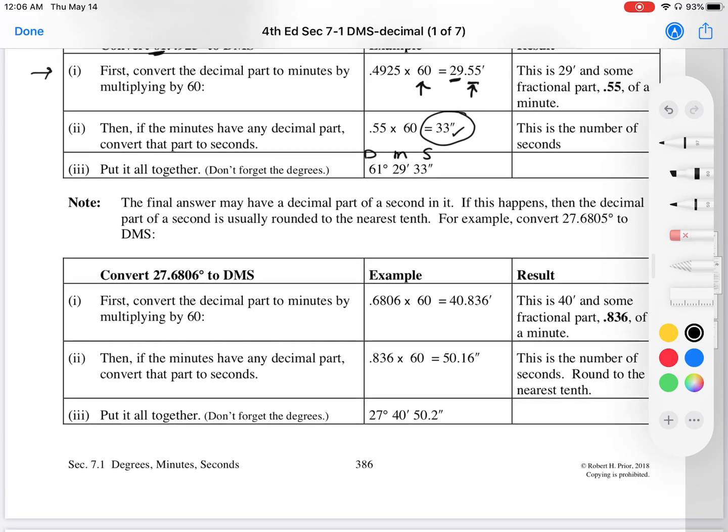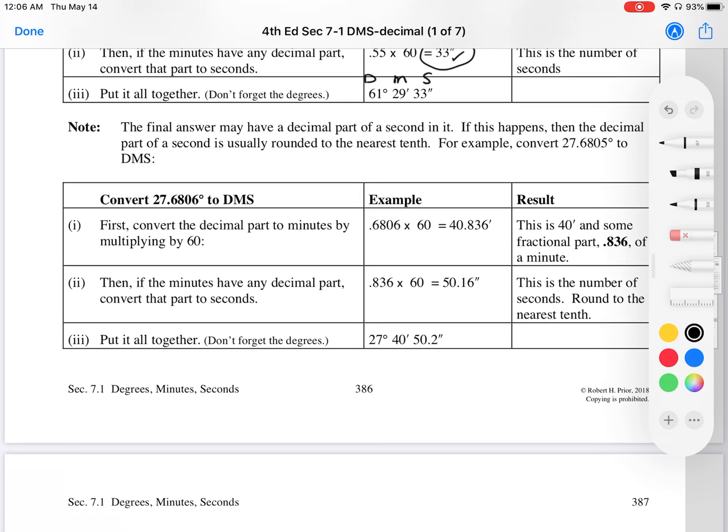But what if we do have a decimal? That's okay. We keep it at the very end. Just like we'll see in this example, we're being asked to convert 27 degrees with 0.6806 decimal amounts, right? That's our degrees, that's our minutes and seconds. So first we want to take our decimal and multiply by 60, right? So we have 0.6806, we multiply it by 60, and this would be our next level down, which is our minutes.